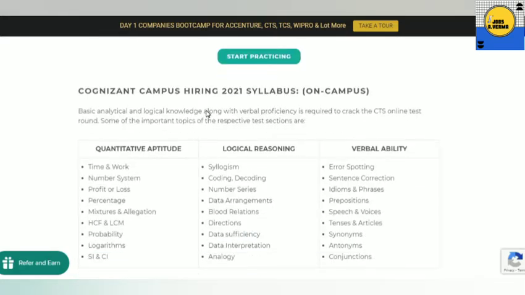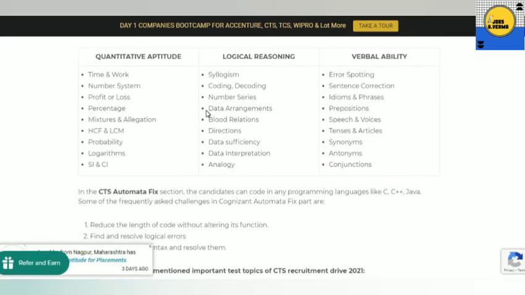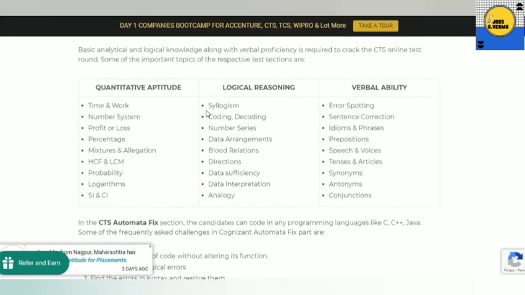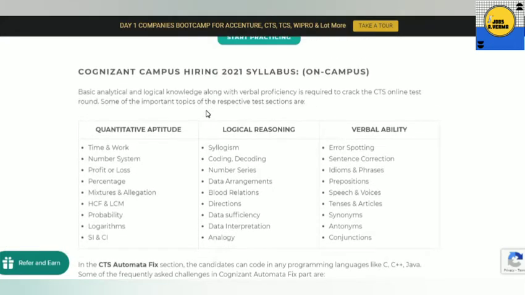Now I will discuss the basic target areas, the syllabus for this test. From quantitative aptitude you need to focus on time and work, number system, profit and loss, percentage, mixture and allegation, HCF and LCM, probability, logarithms, and simple interest and compound interest.